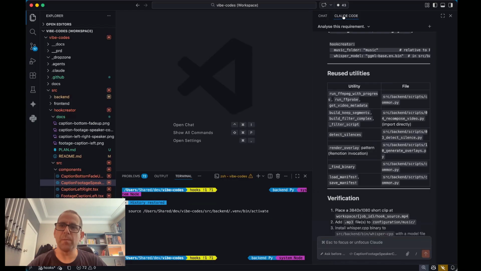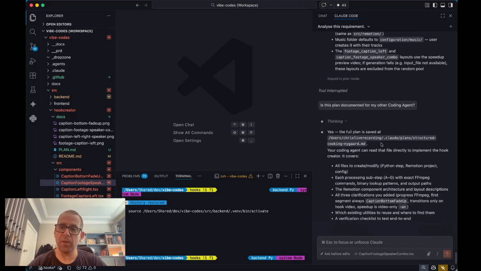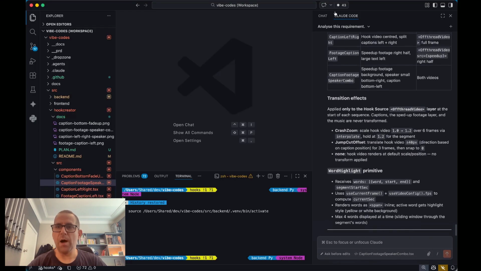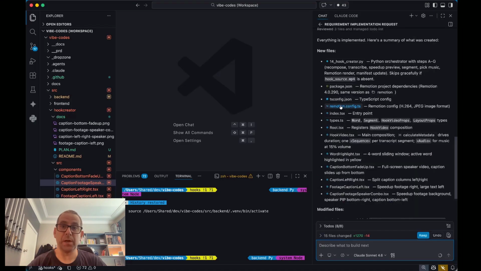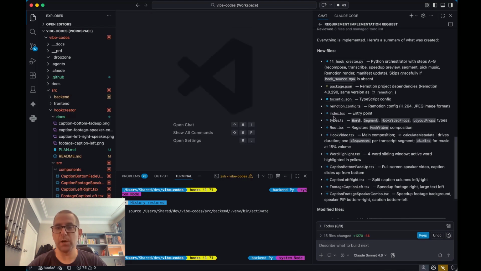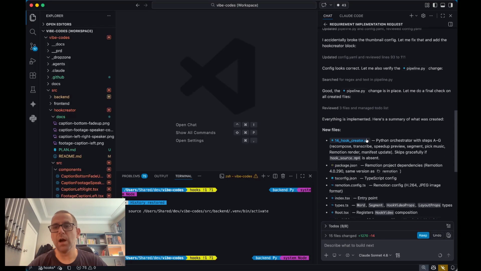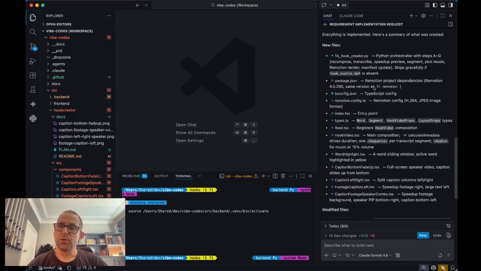What I do like about GitHub as well is you can see it integrates better. So see how in Claude Code, like it's referencing file paths and things. With GitHub, because it's a, you know, Microsoft VS Code product, all the references to files are in the chat, so I can jump straight to anything it's talking about. So it just integrates a little bit better. And again, running on Sonnet, so it's still Claude.